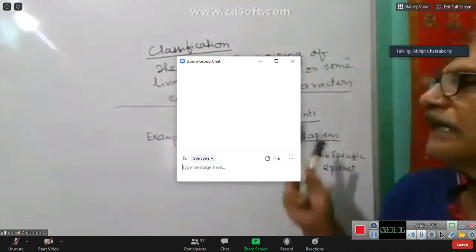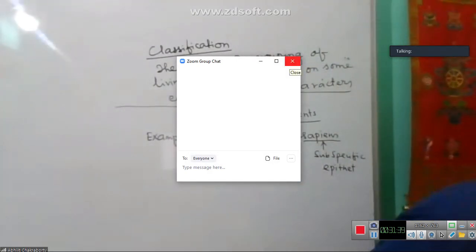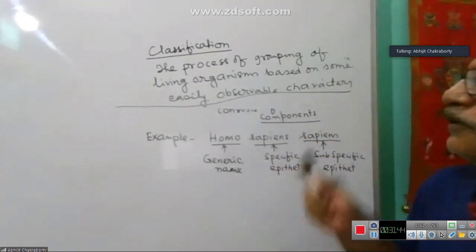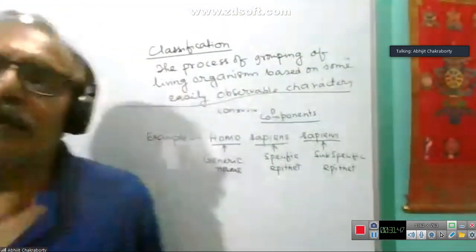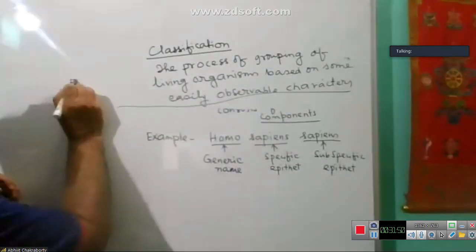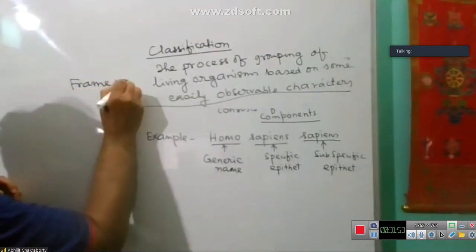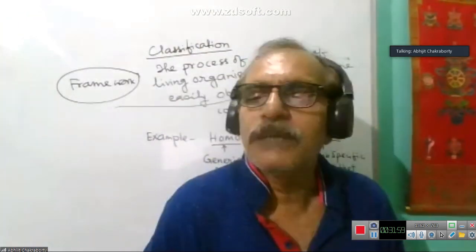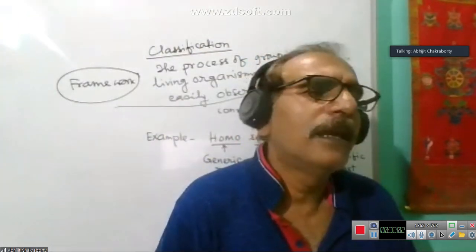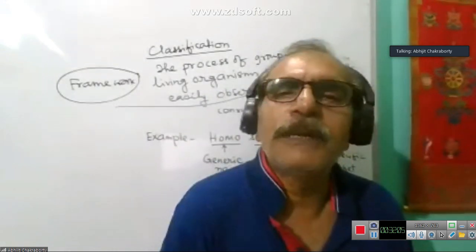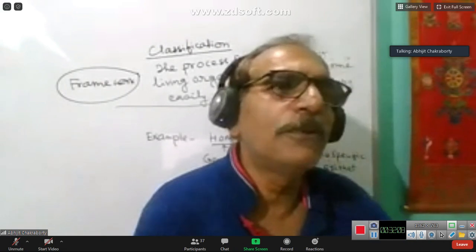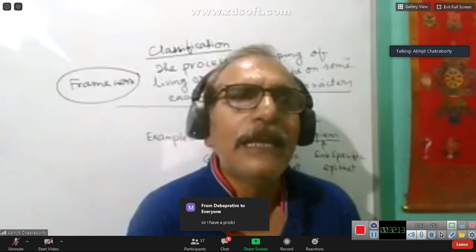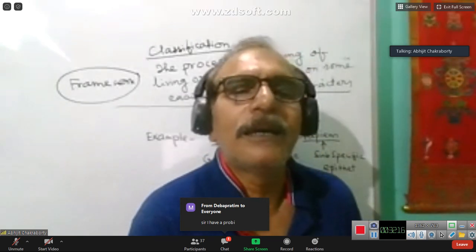Now you see, is it clear to you? What is classification? For this, we need a specific structure, called a framework. What does it mean? Whenever we purchase books from a book fair or library, initially these books are stacked. Then after proper identification and naming, they are placed in the almirah.